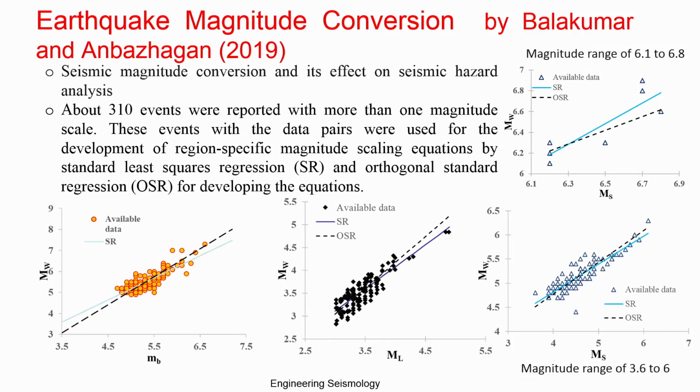In order to understand how seismic magnitude conversion will affect your seismic hazard analysis results, we carried out a study considering the northeast region as our study area.